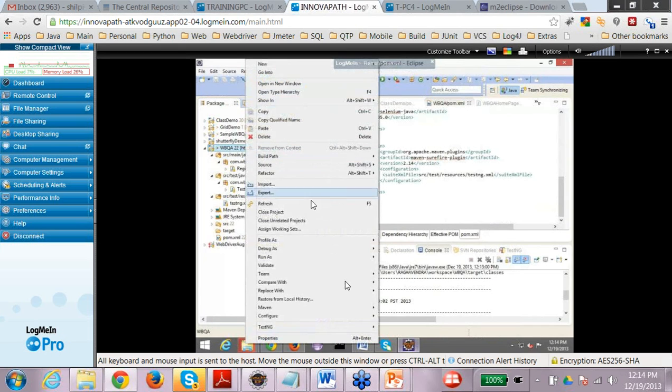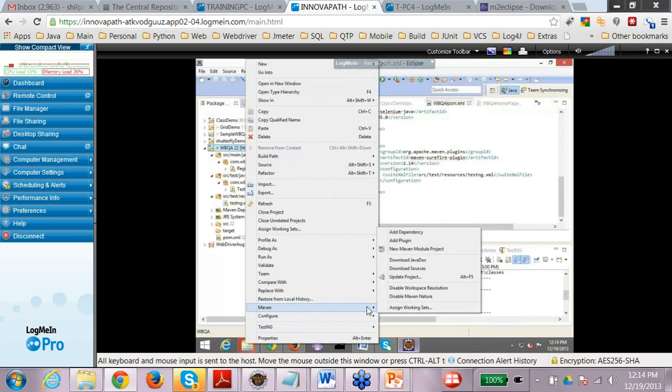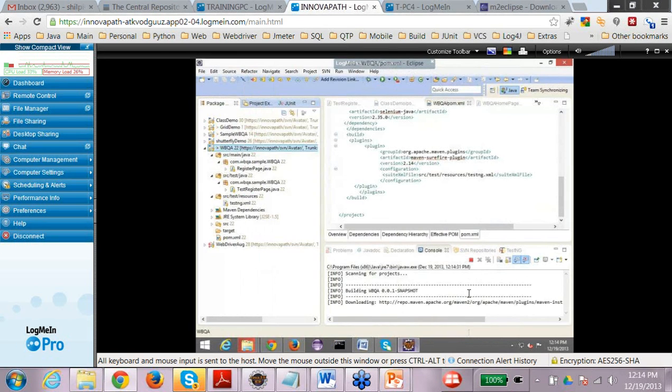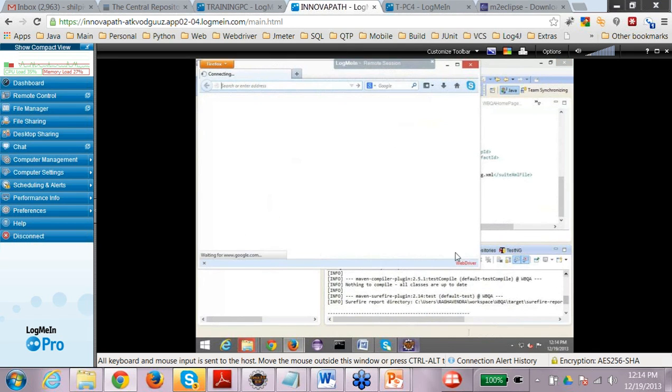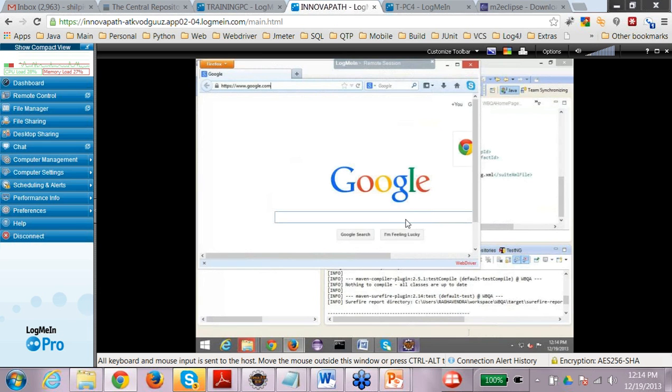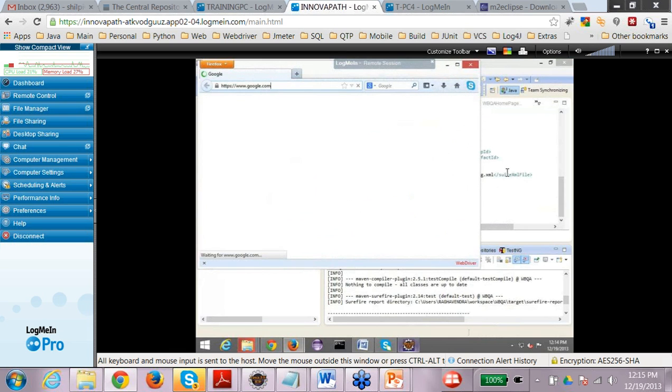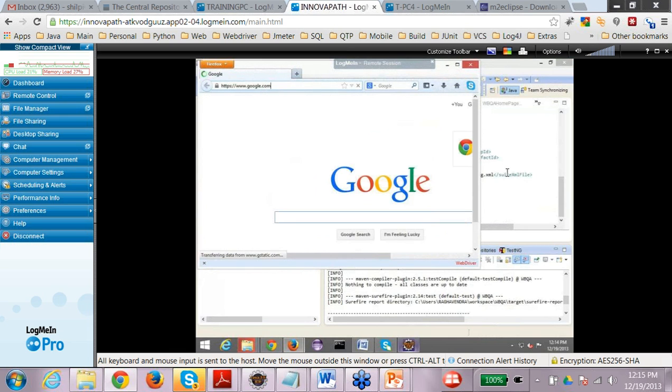And let's do the Maven install. When I'm doing the Maven install, it is installing all the dependencies and it is running the tests also. So these are the two tests that are running right now. There were two test methods.